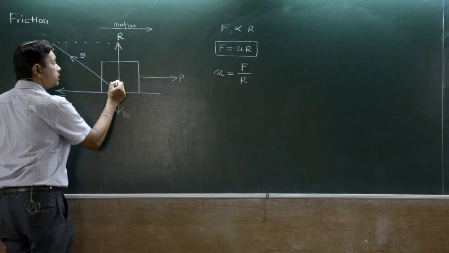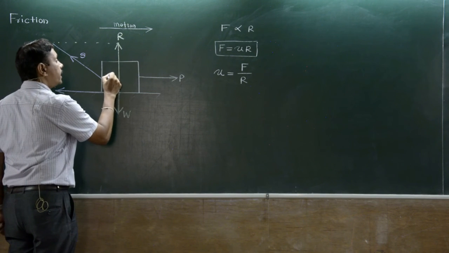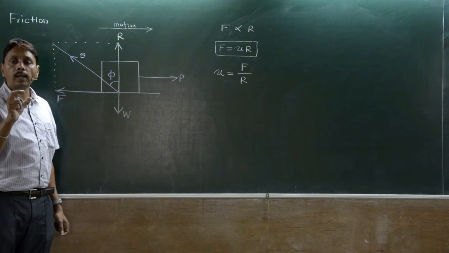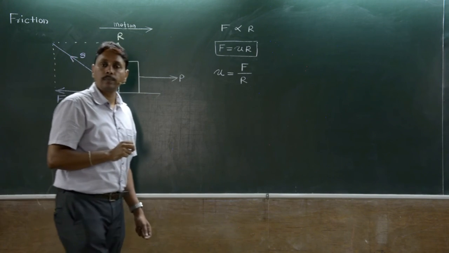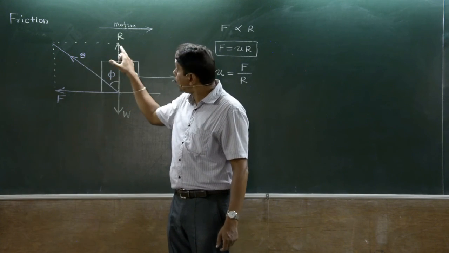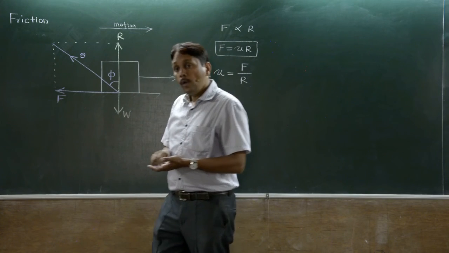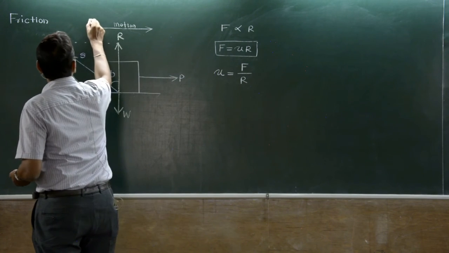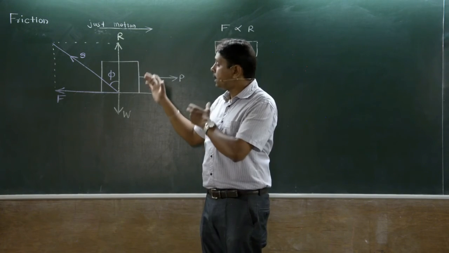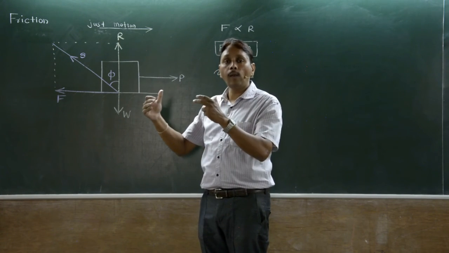And this reaction makes an angle phi with the normal reaction. That is called the angle of friction. The angle made by resultant reaction with normal reaction when the body is just on a point of motion is called the limiting angle or angle of friction.